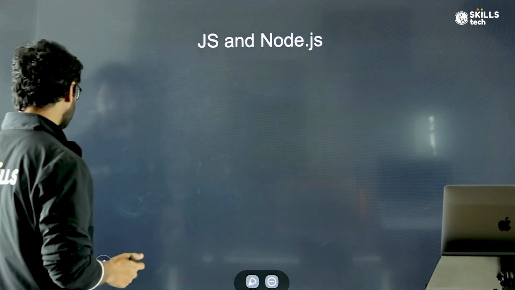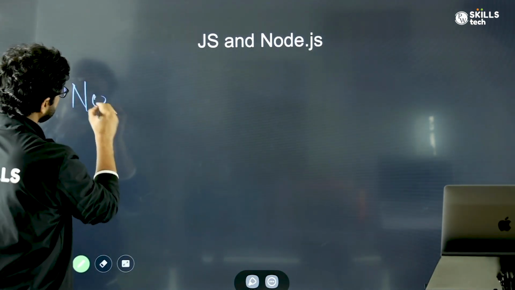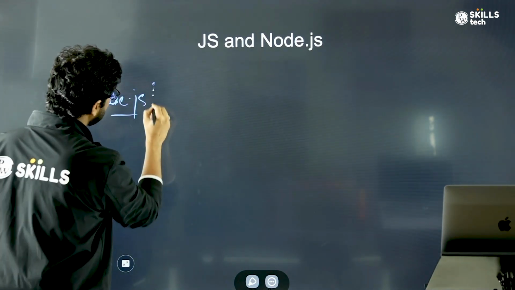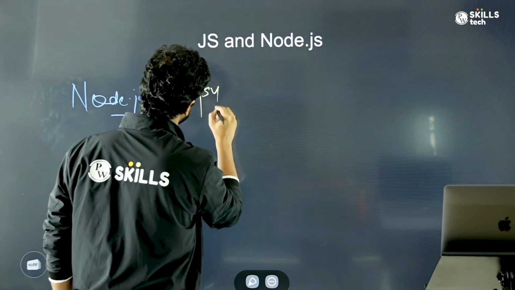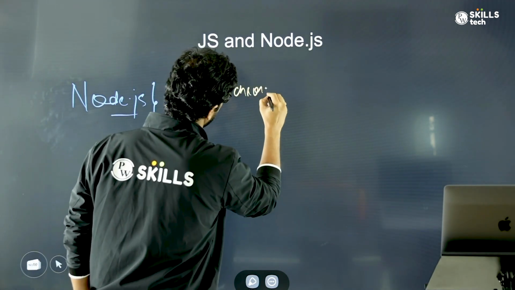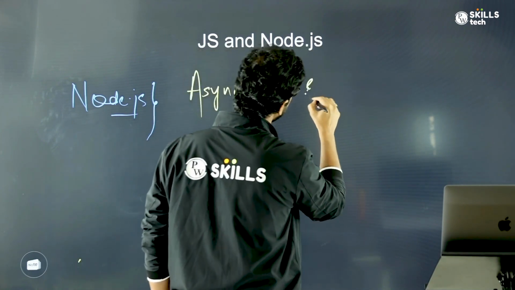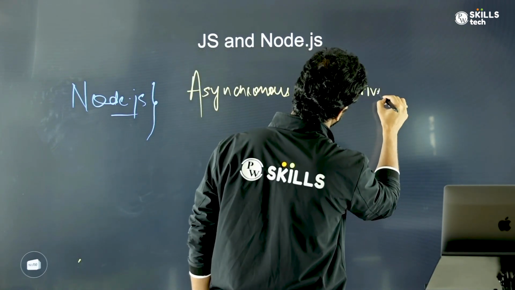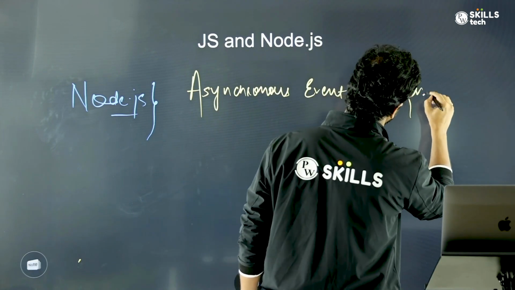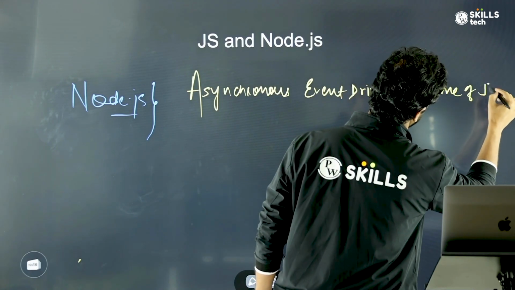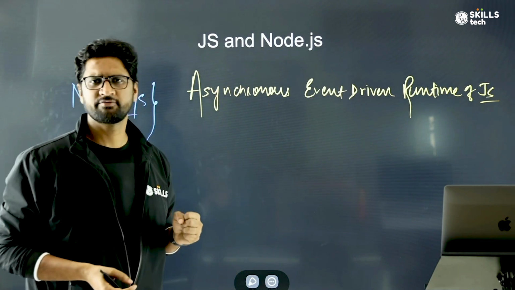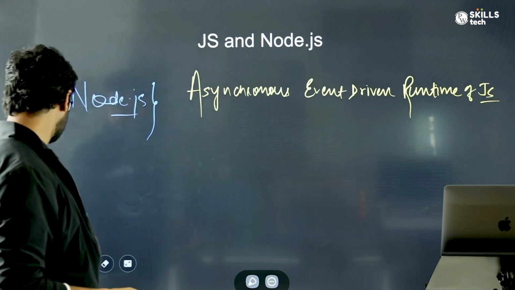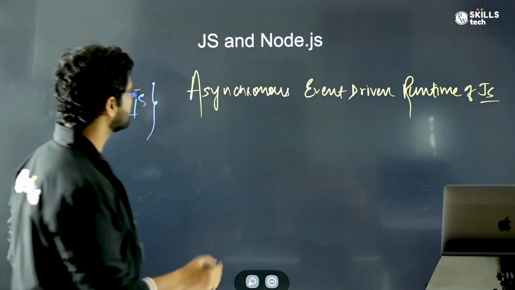So if I go and talk about Node.js, it is termed as an asynchronous, event-driven runtime of JavaScript. If we talk about the official documentation of Node.js, it is termed as asynchronous.